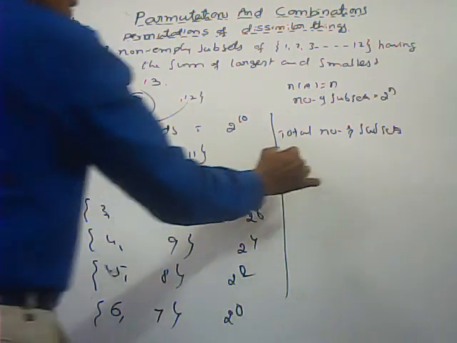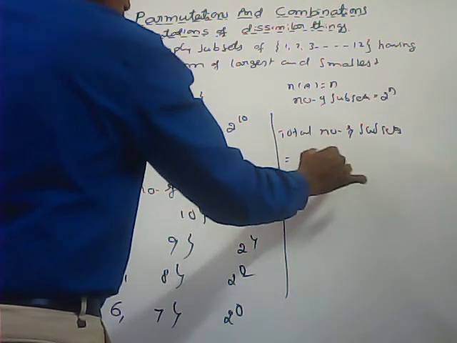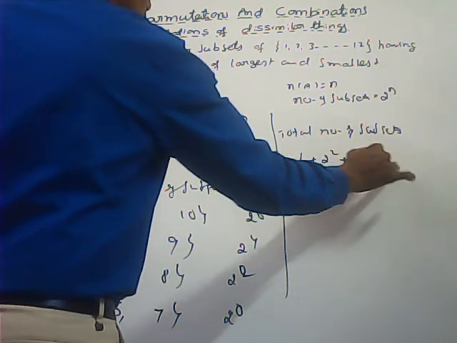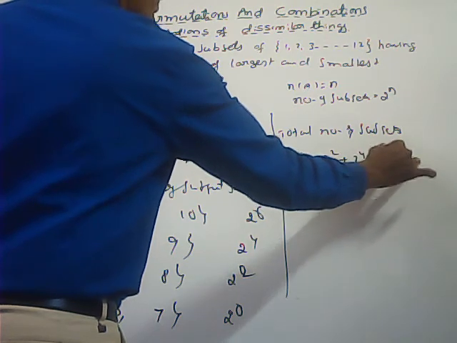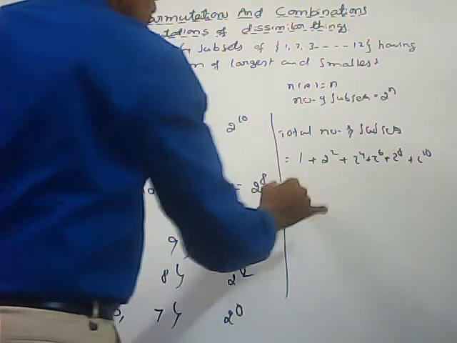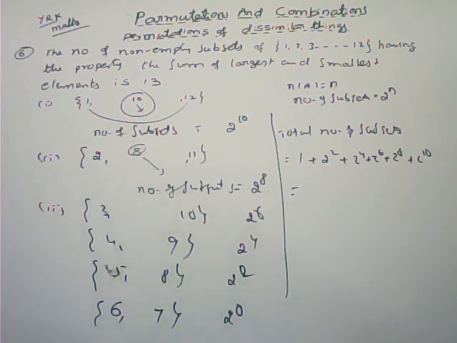We can start with 2 power 0, that is 1 only. 1 plus 2 square plus 2 power 4 plus 2 power 6 plus 2 power 8 plus 2 power 10, that is equal to, those are in a GP. Sum to n terms in GP.